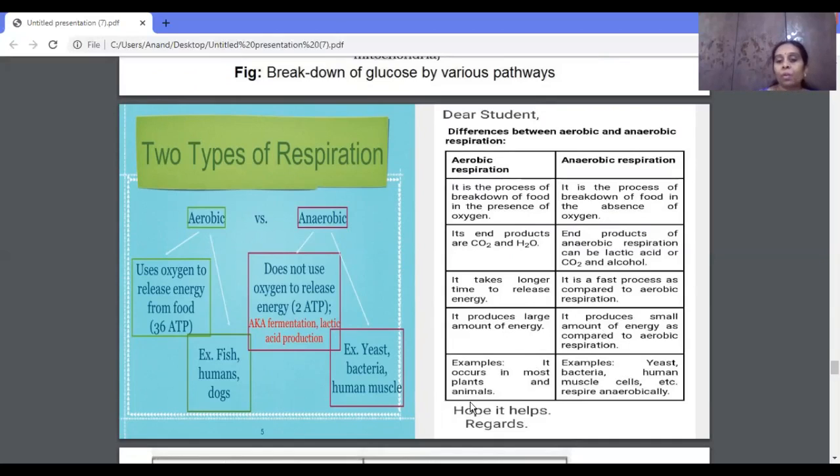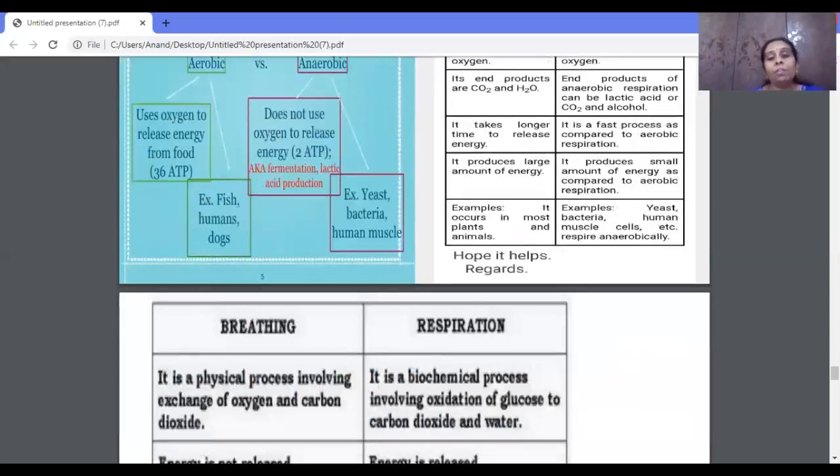So as an example, aerobic respiration occurs in most of the plants and the animals, whereas anaerobic respiration takes place in yeast, bacteria, human muscle cells, etc. So this is about the two types of respiration.